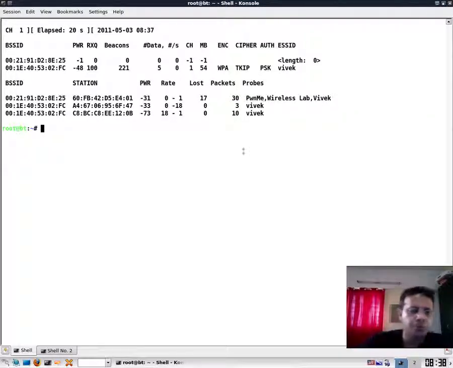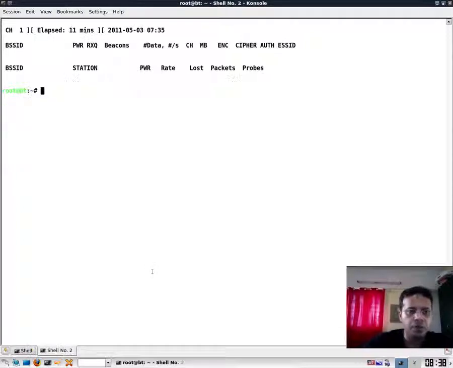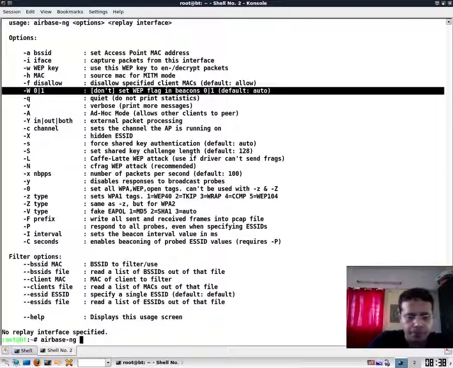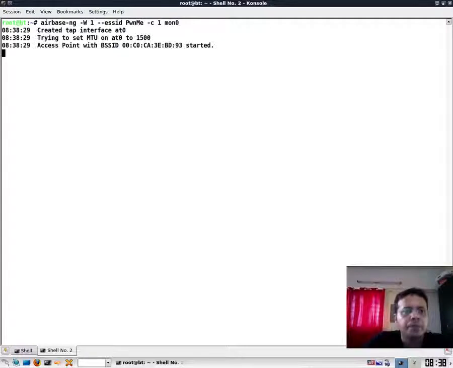So what do we do? We use Airbase-NG to create a new access point, and one of the things we do here is tell it to set the WEP flag. So we have -w 1 and then the ESSID, which was PwnMe, and then channel is 1 once again, and then we have the mon0 interface. So now the access point is up and running.